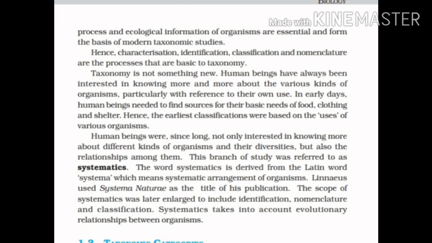Let us talk about each of the diversities in a little detail. Let's start with ecological diversity. It is the diversity of ecological complexes. That means it is so vast. It is the diversity which is at the biotic community level.